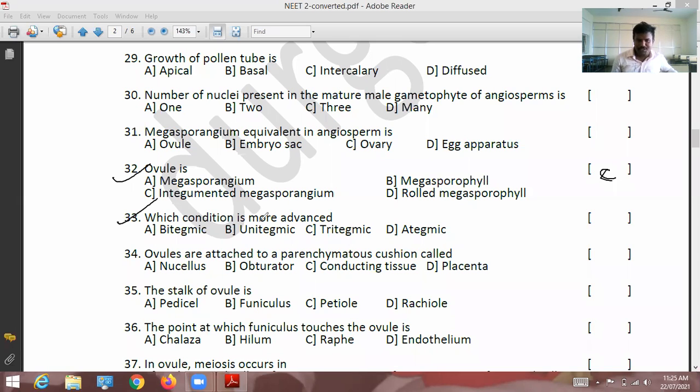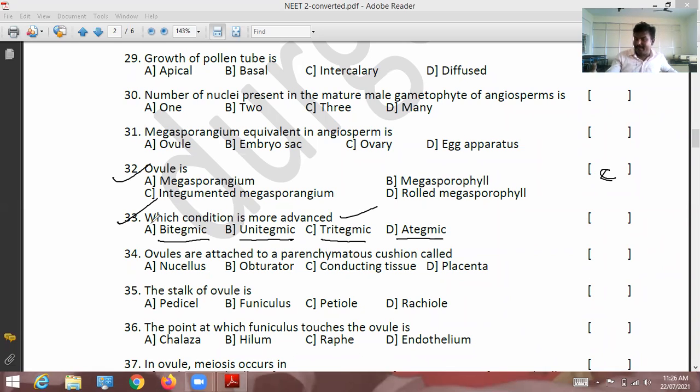Question 33. Which condition is more advanced? Bitegmic, unitegmic, tritegmic, absence of tegmic. In a plant population, which type of integument is more advanced?